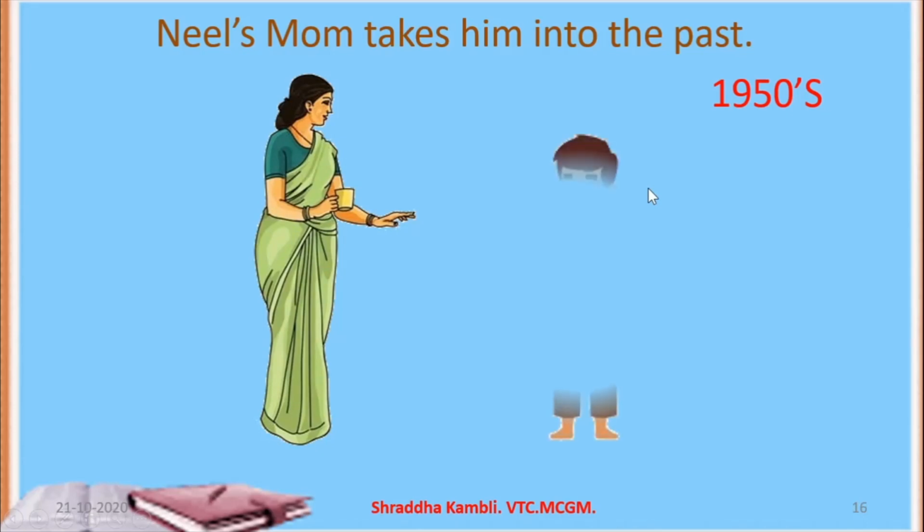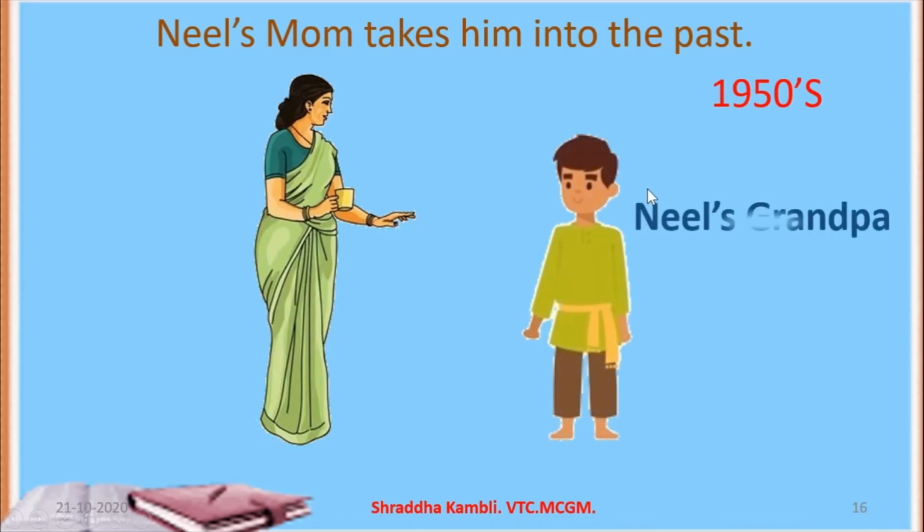And here you will see Neil's grandfather and grandfather's mom. So you will see how the clothes have changed. Neil's mom had worn jeans and top, but Neil's grandpa's mother has worn a sari. And even Neil's grandpa has not worn shorts and jeans. What has he worn? He's worn a dhoti and something. He's worn a pant, pajama, and some kind of kurta. So see how the clothes also have started changing.